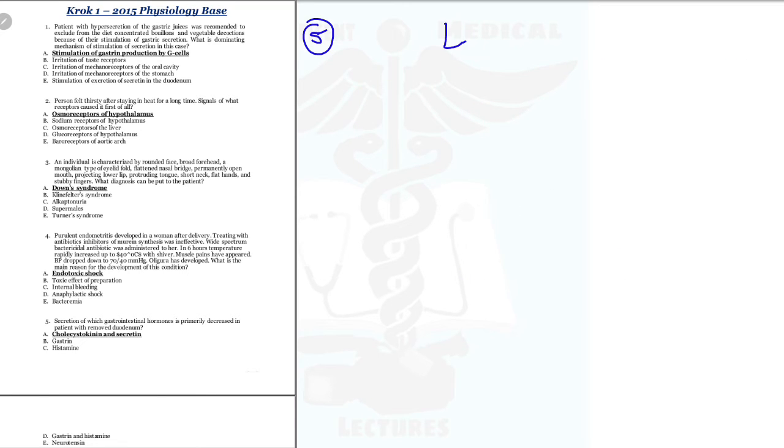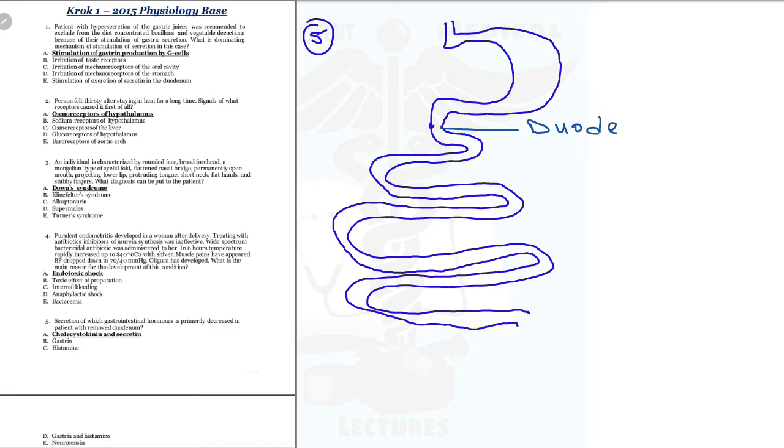Secretion of gastrointestinal hormones is primarily decreased in a patient with a removed duodenum? No duodenum, so what hormones or enzymes? The duodenum produces the hormones cholecystokinin and secretin.